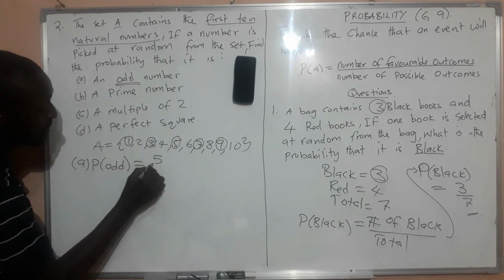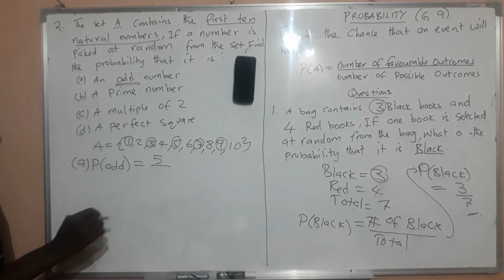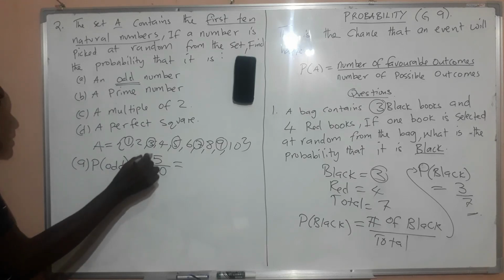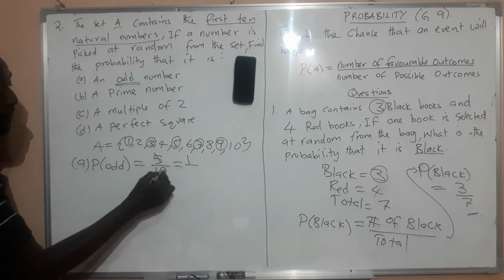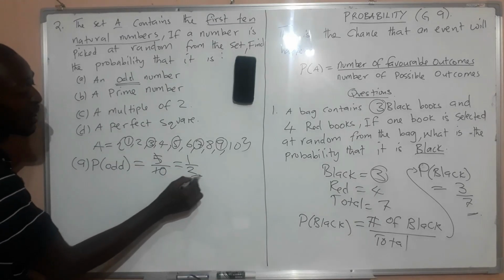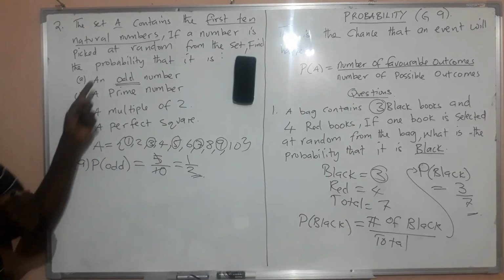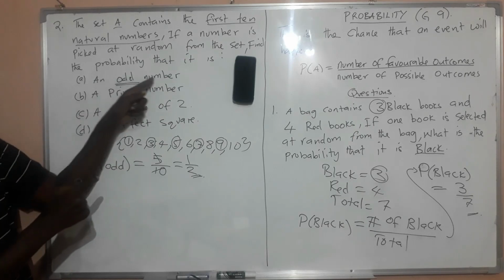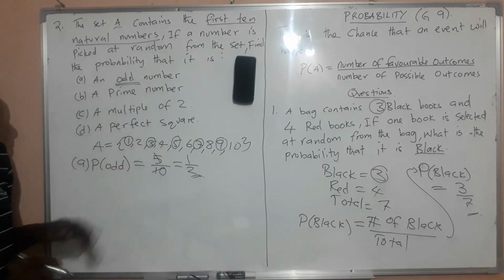So we are going to have 5 divided by the total number of the numbers that we have, which is 10. And so here, you can simplify this one. 5 there, you have 1. 5 there, you have 2. And so the solution for the first question is half. So there are 5 odd numbers, and the total number of the numbers is 10.